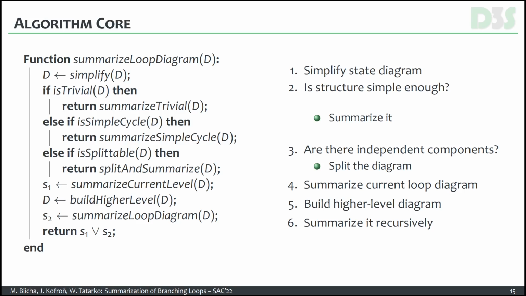As step 3, we check whether the diagram itself has independent components, that is, if it can be split, and if so, we split the diagram and summarize it part by part. If the diagram is still not simple enough, we need to build a high-level loop diagram and summarize it afterwards. The result is then the disjunction of the summarization of the current level and the summarization of the higher level diagram. To the particular steps.